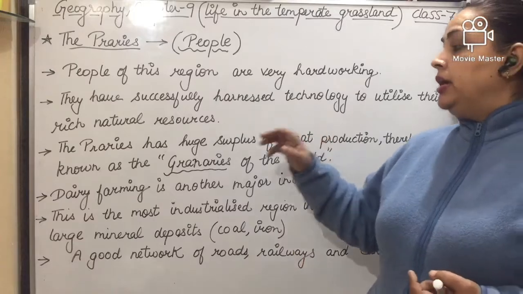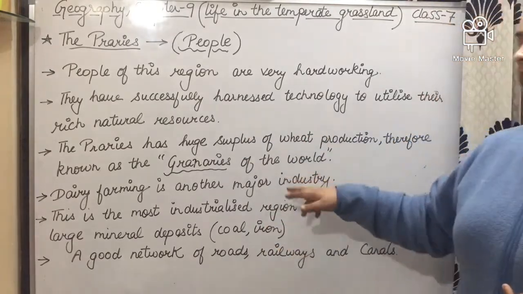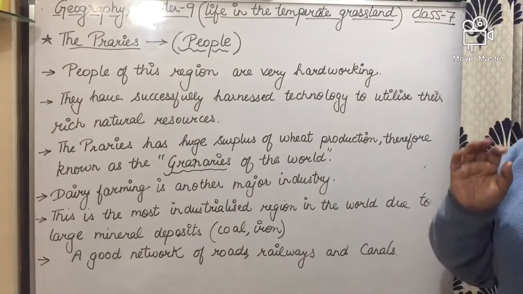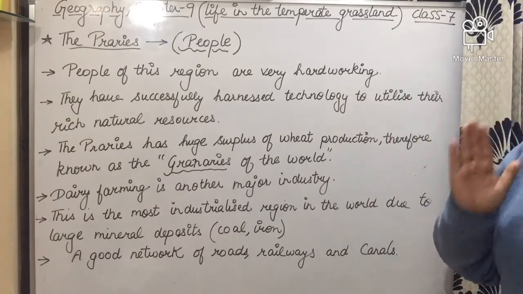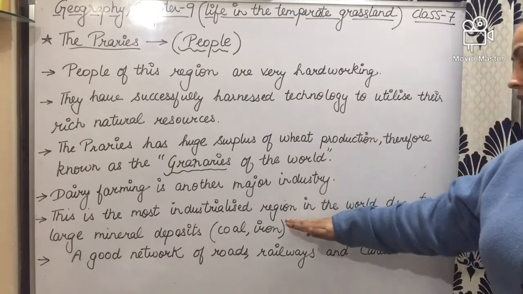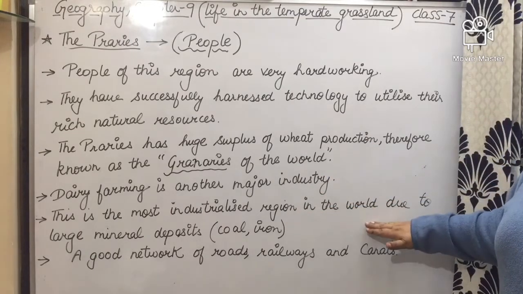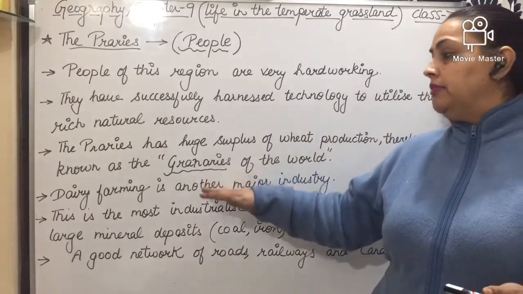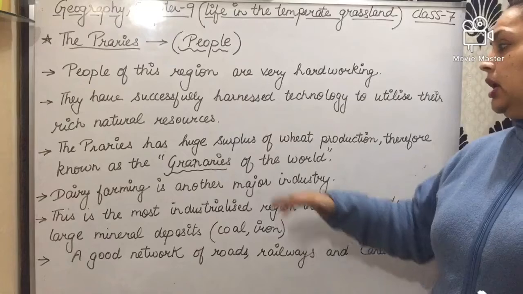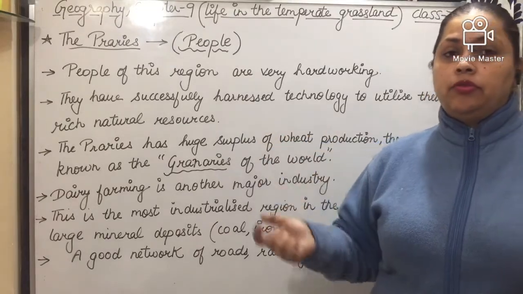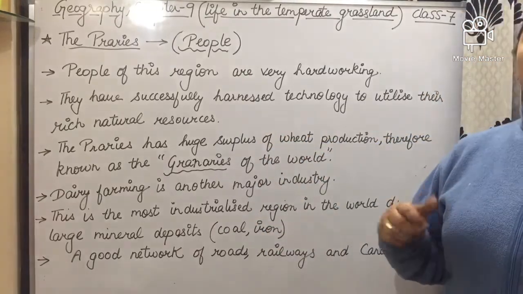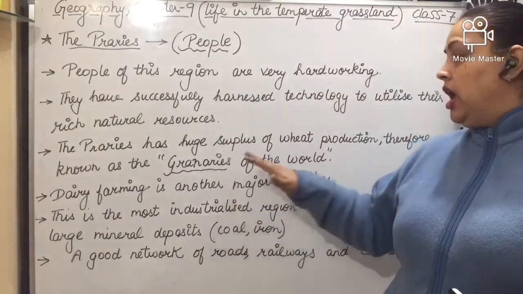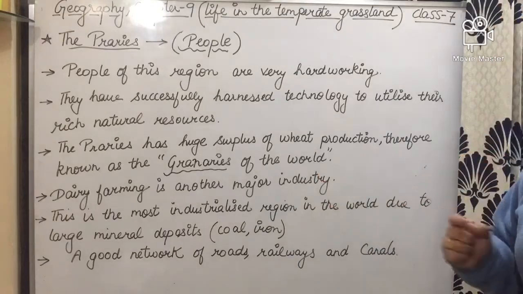Dairy farming is another major industry found in the prairies. The prairies are the most industrialized region in the world. Means there you will find many different industries: dairy farming industries, wheat farming industries, mineral industries. That is why it is also known as the industrial region of the world.